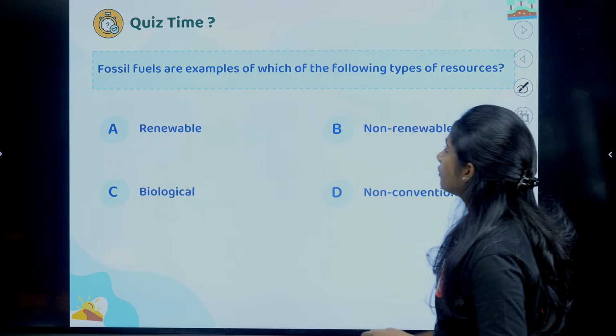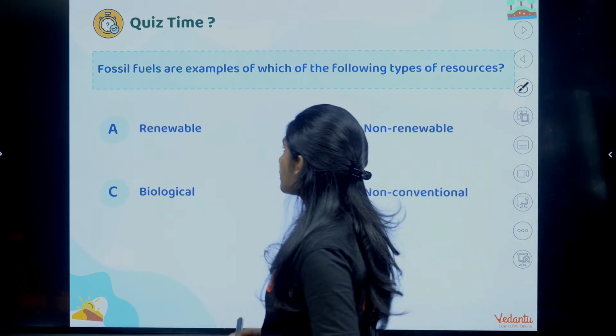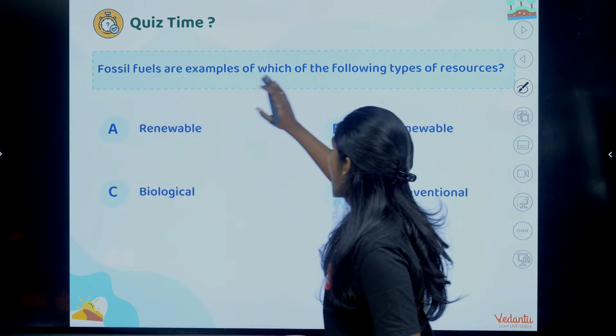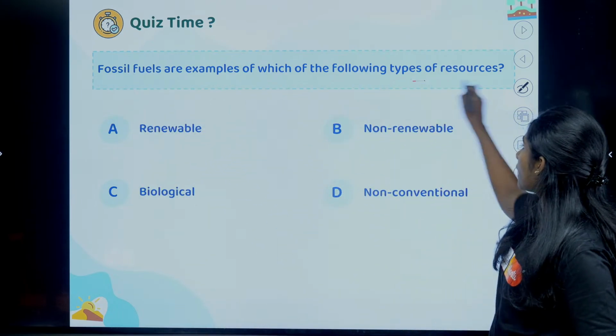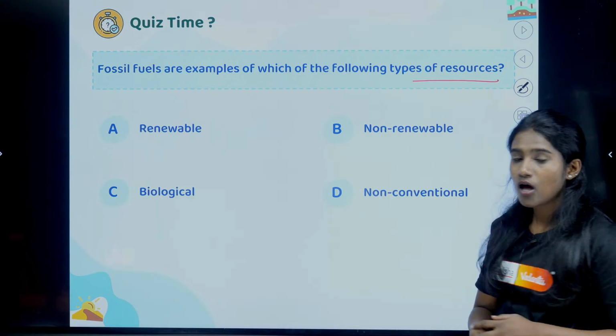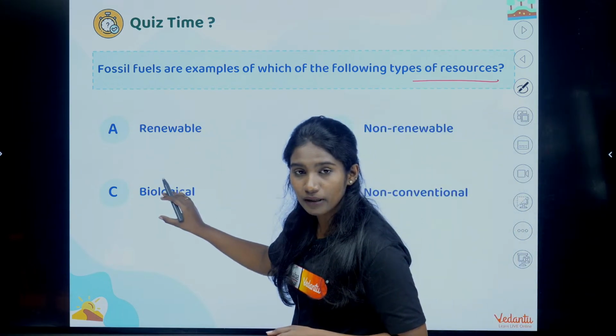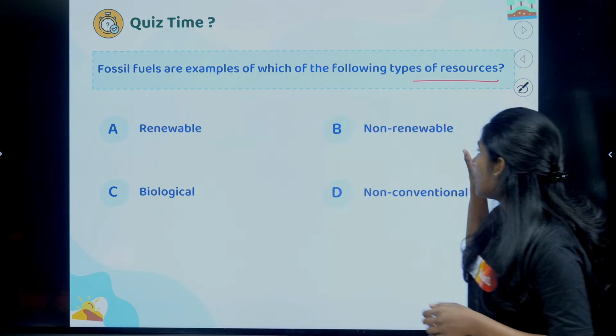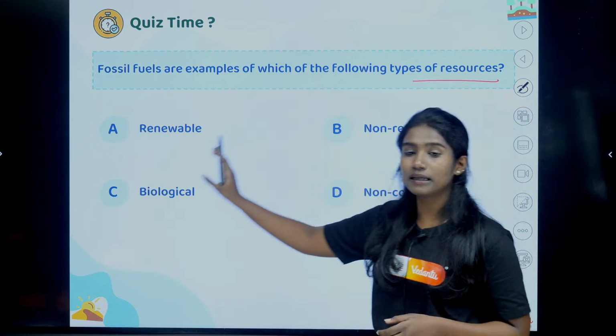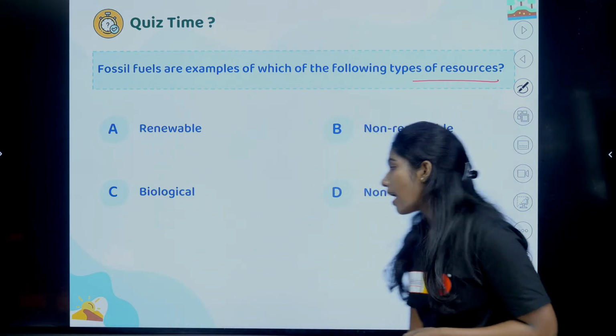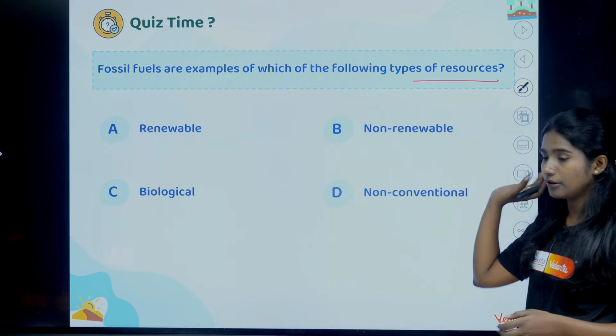Clear? So the second question is, the fossil fuels are an example of which of the following types of resources? Option A says renewable, option B says non-renewable, option C says biological and option D says non-conventional.